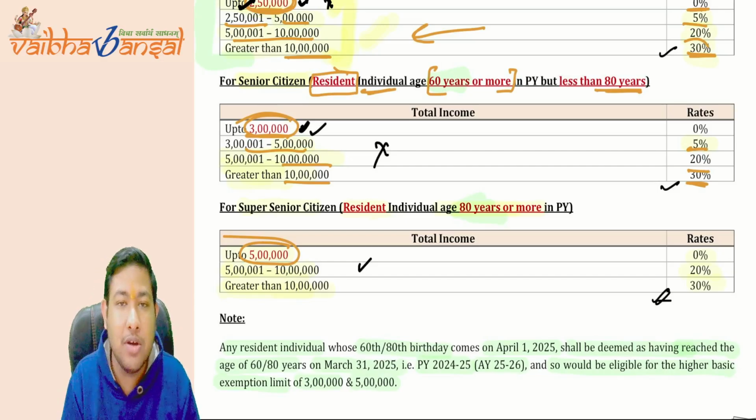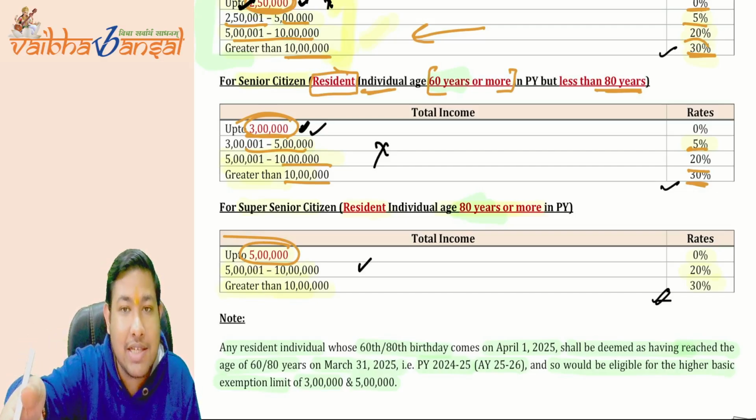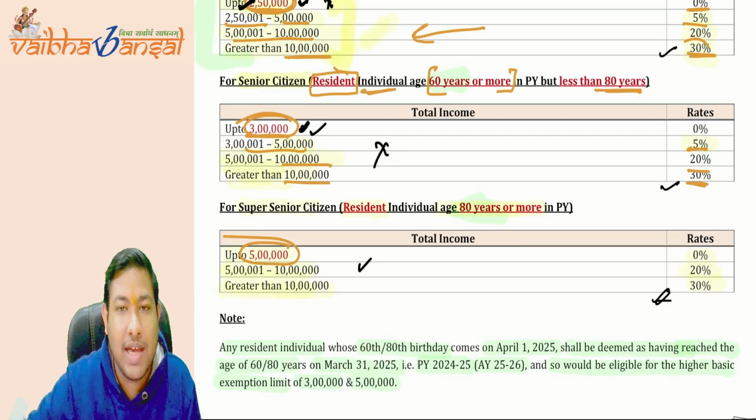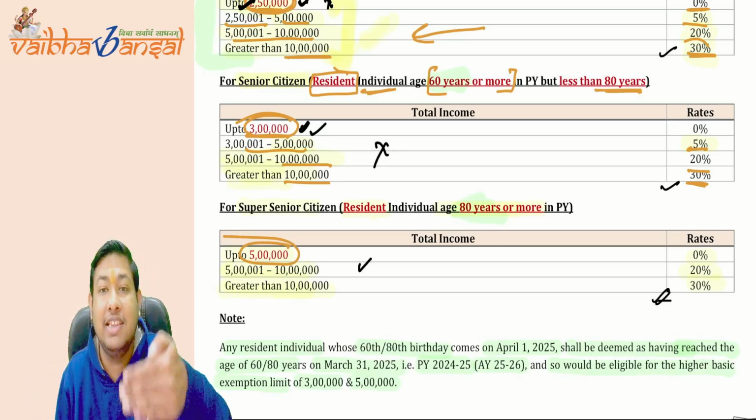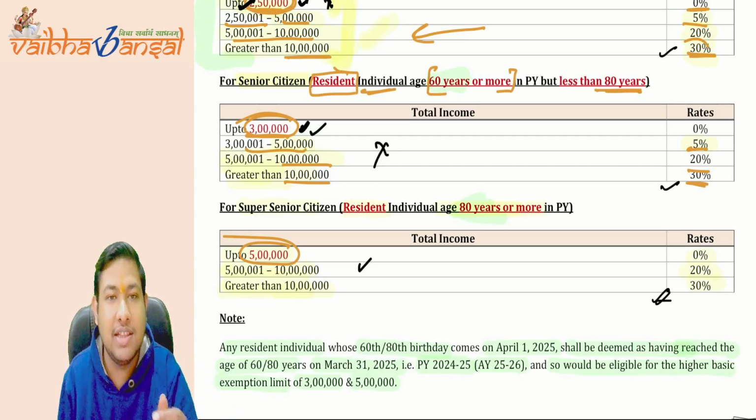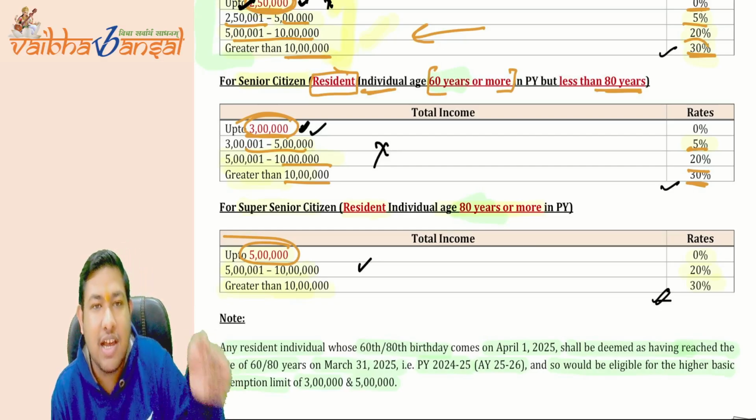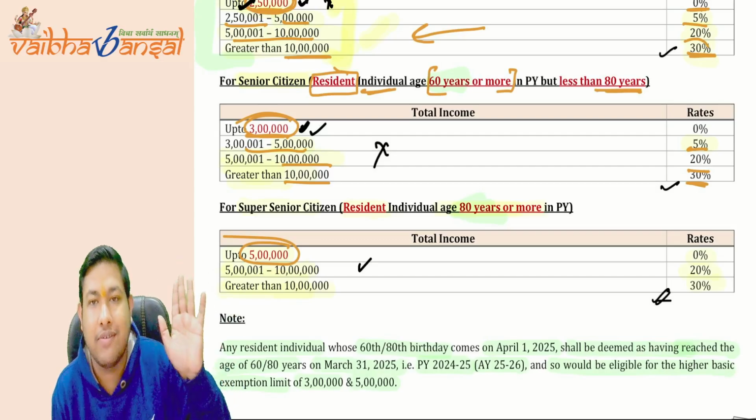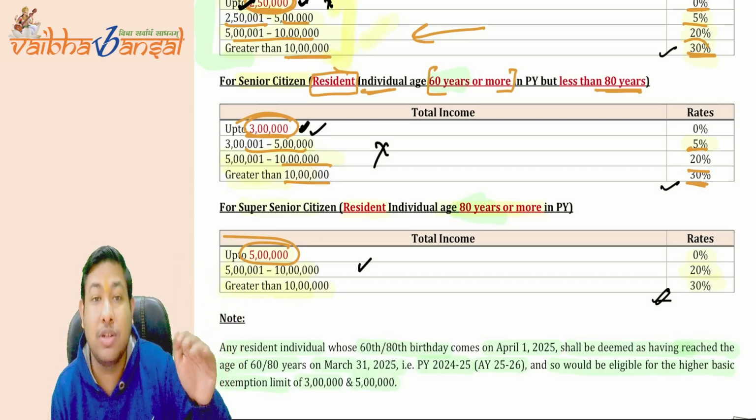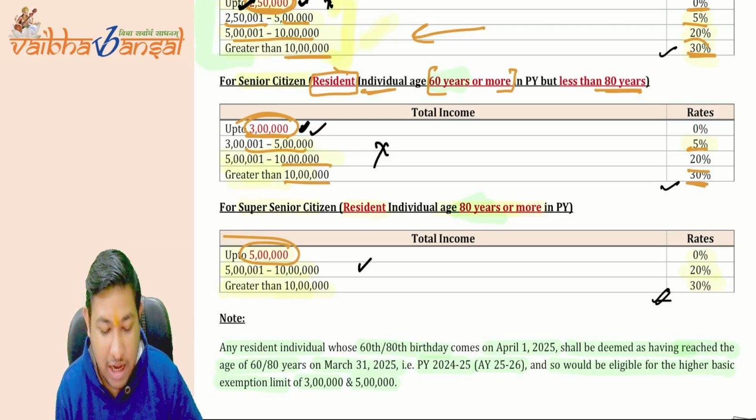And there was a CBDT clarification as well, that if a person attains the age of 60 or 80 on the 1st of April of any assessment year, it will be considered that he has achieved that age within the previous year itself, that is on 31st March, so that he can take the benefit of the higher exemption limit. I hope it is clear.